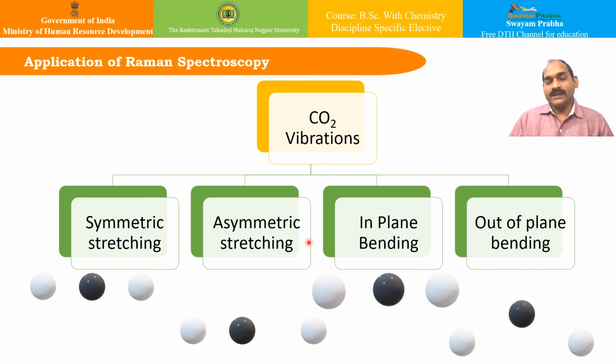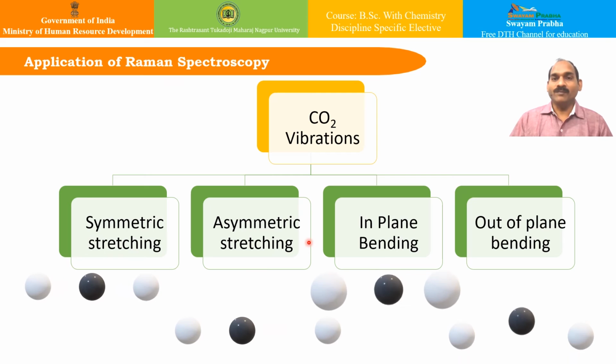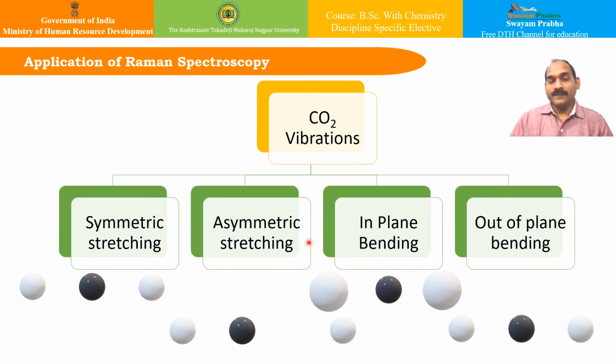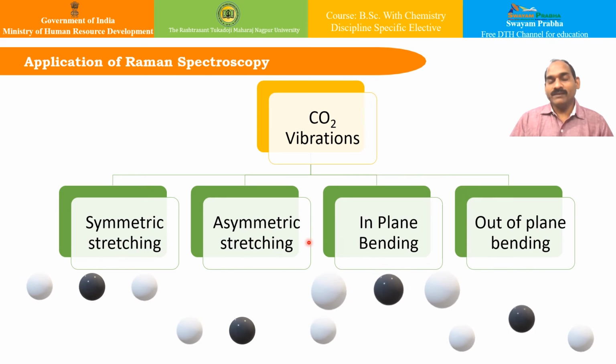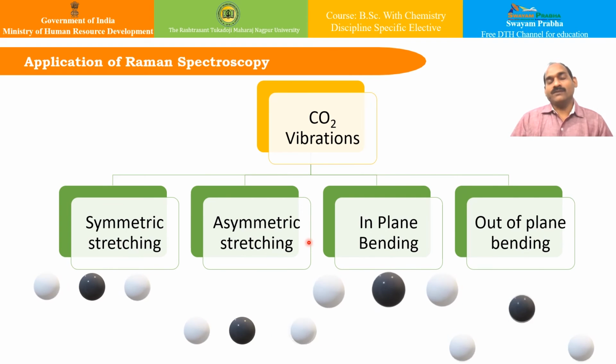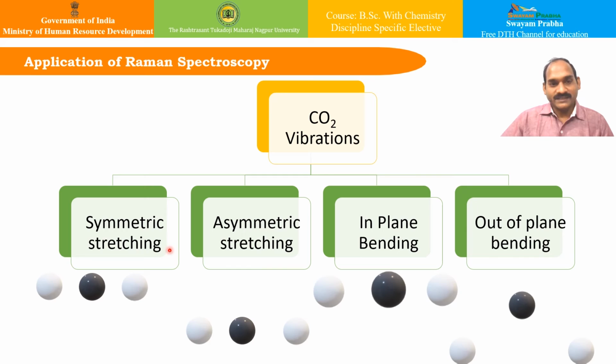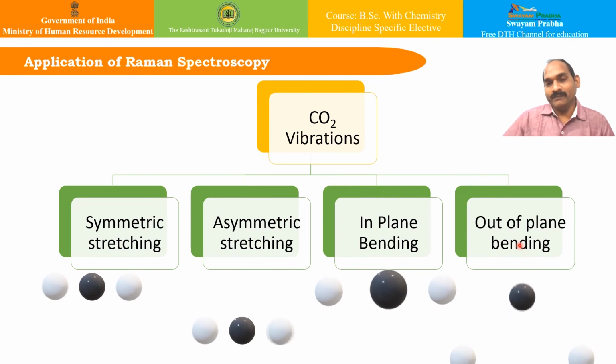Similarly, if you see the examples of polyatomic molecules, take the example of carbon dioxide, a triatomic linear molecule. Now it is an interesting case. Herein we can see that the normal modes of vibration are given by 3n minus 5, that is 4 in carbon dioxide. These 4 modes of vibration are symmetric stretching, asymmetric stretching, in-plane bending and out-of-plane bending.